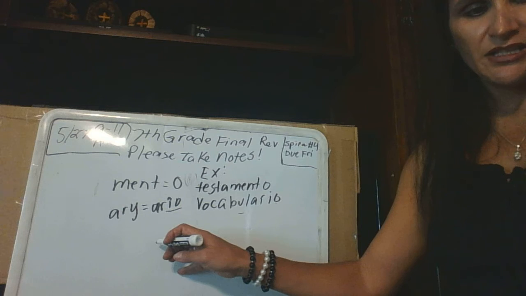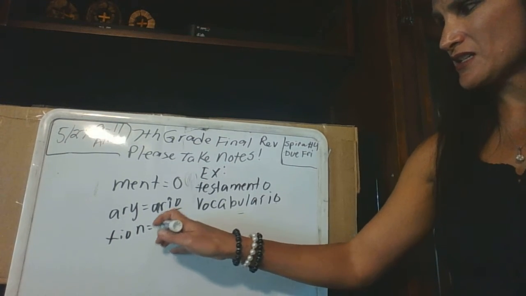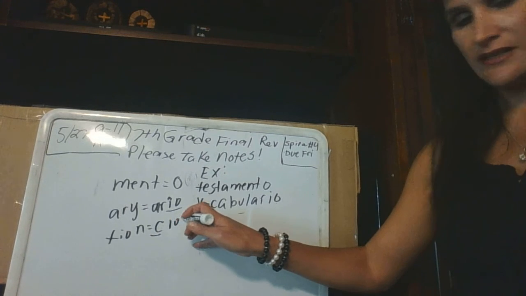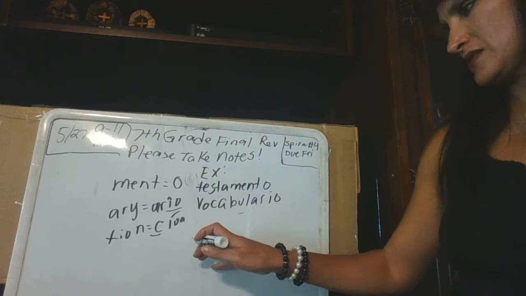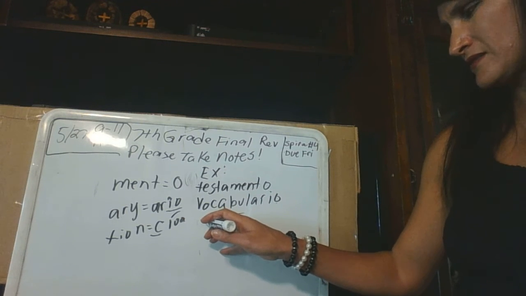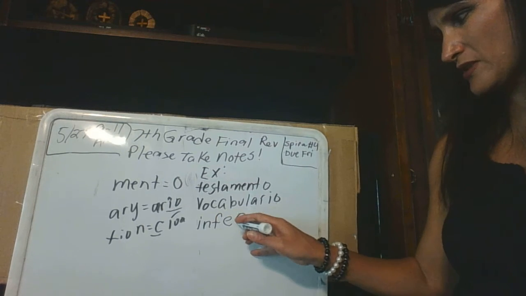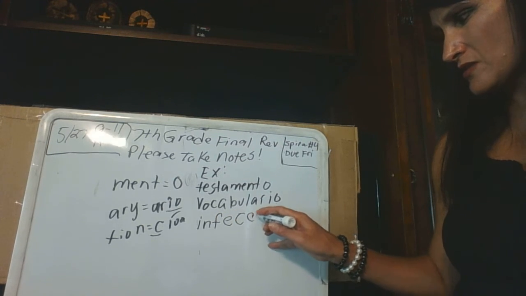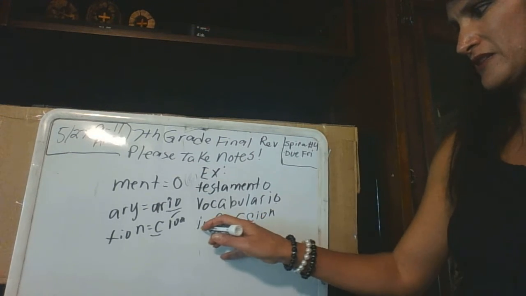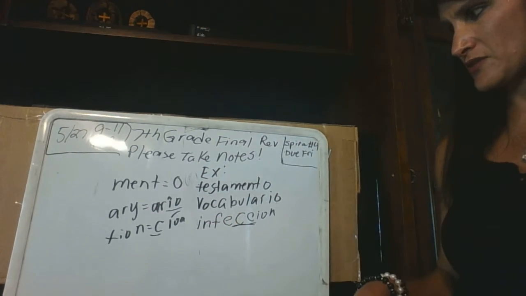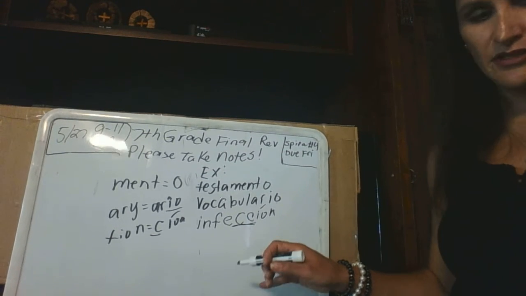Okay? And then you might have a word that ends in T-I-O-N. We change the T to a C and add an accent. So it would be, let's say, infection. Remember, there's no double consonants in Spanish, so infección. The reason you have 2 consonants here is because they make separate sounds. So infección is correct. You need one for the hard C, one for the soft C, and then your accent.